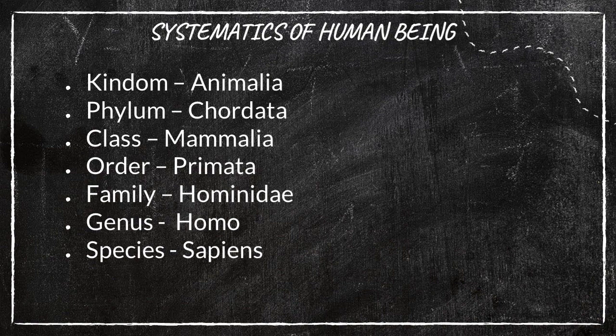One of the methods is the three domain classification system of life. Domain is one of the taxa like kingdom, phylum, etc. Now let us see how scientists classify organisms by the three domain classification system.